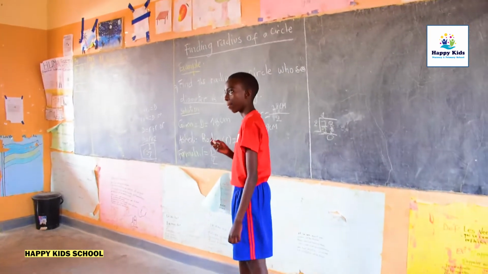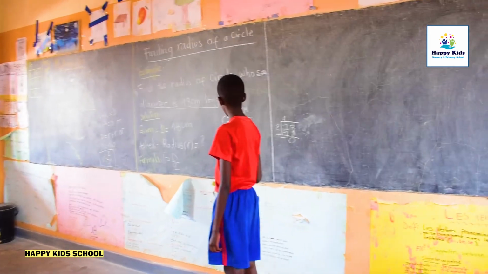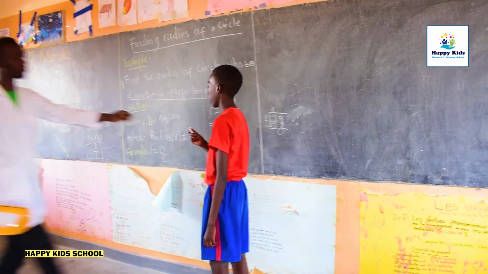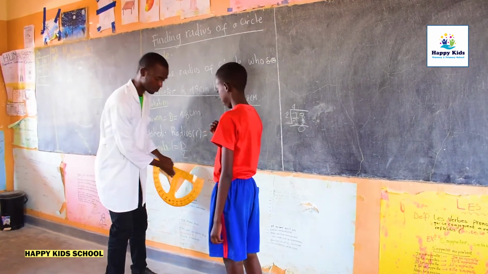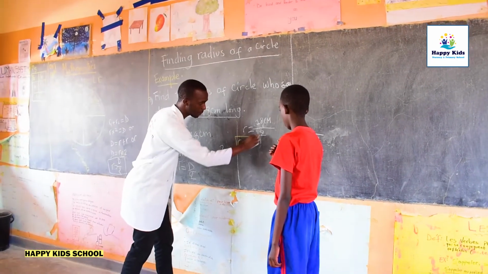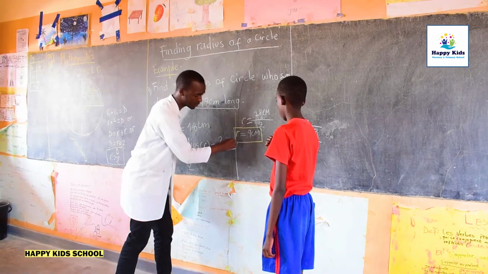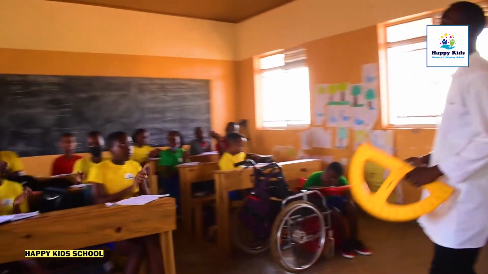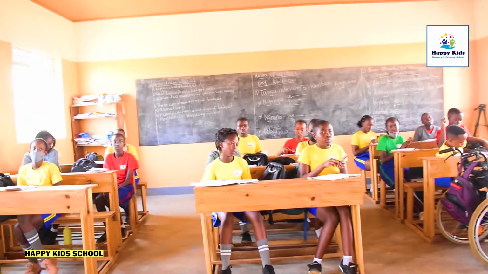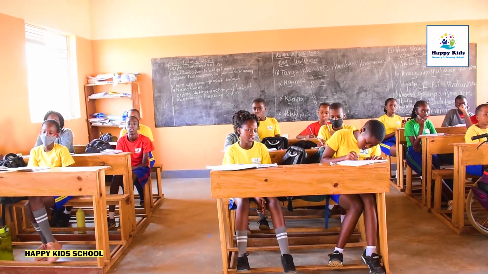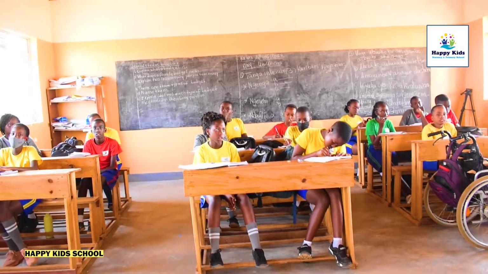Mr. Elvis, you have got radius equals to what? 9 centimeters. The radius of our circle is given by 9 centimeters. A very big clap to Mr. Elvis. Very nice. Once we are given a diameter, it is becoming simple to find the radius of our circle.